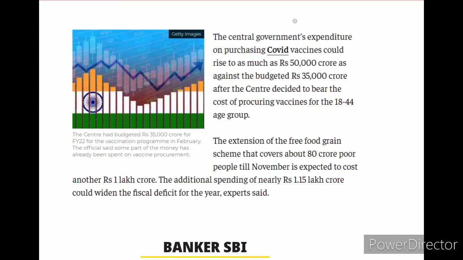You see guys, central government expenditure on purchase of COVID vaccine. Almost 100% this question will come again. It should be a 100% question. You note down guys, this is the most important question. You see here, the central government expenditure on purchasing of COVID vaccine could rise to as much as 50,000 crore as against the budgeted 35,000 crore. Okay, you can observe guys, in the budget the government of India mentioned 35,000 crores only.